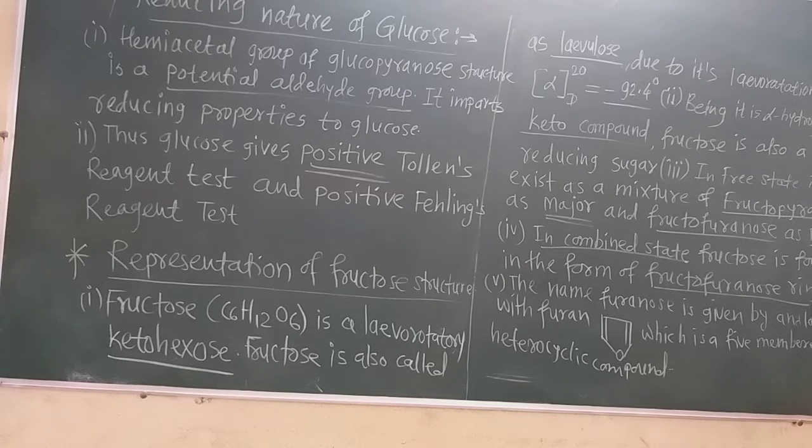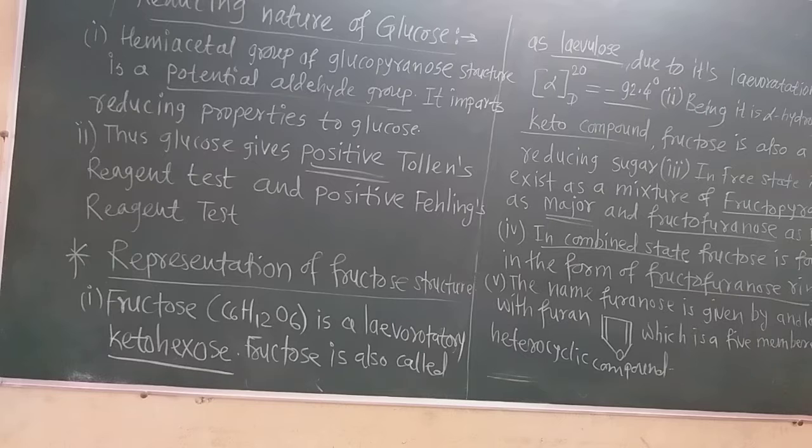We have to do that test in the practical also. Such a test is given by aldehydes, and the Tollens reagent test is given by glucose. So glucose is a reducing sugar. This is the first proof.